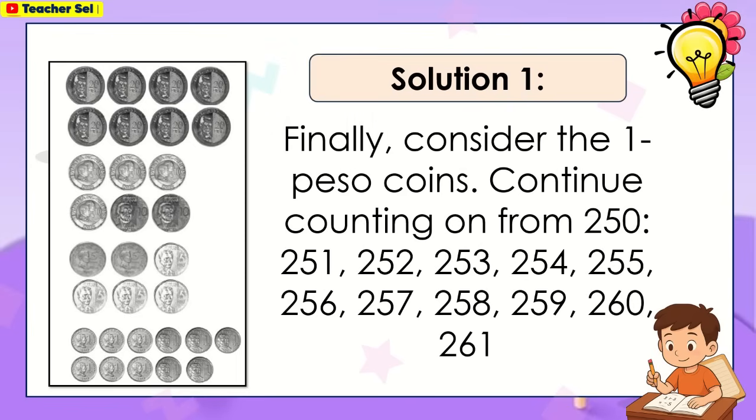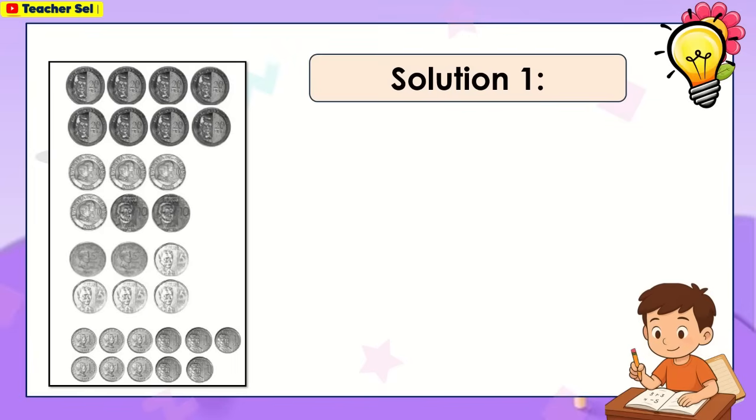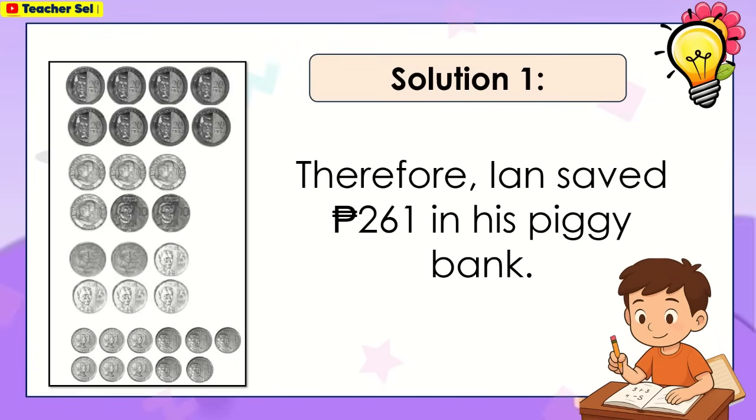Finally, consider the 1 peso coin. Continue counting on from 250 to 261. Therefore, Ian saved 261 pesos in his piggy bank.